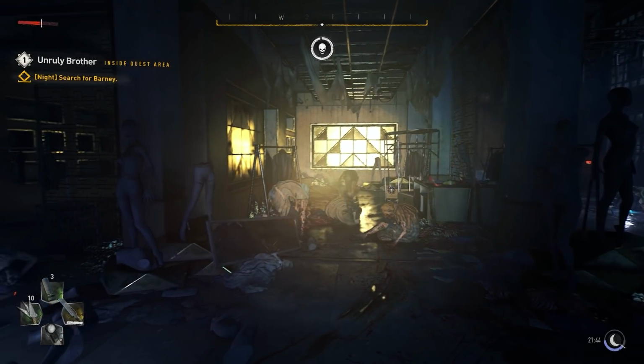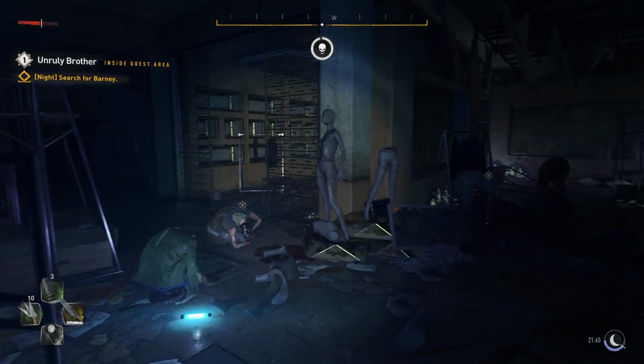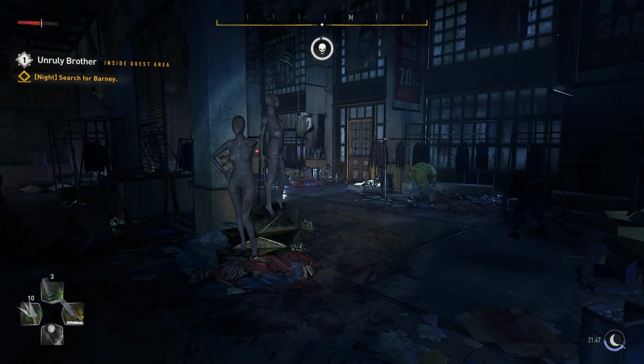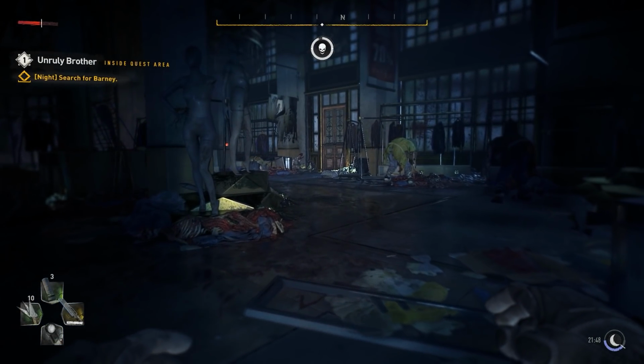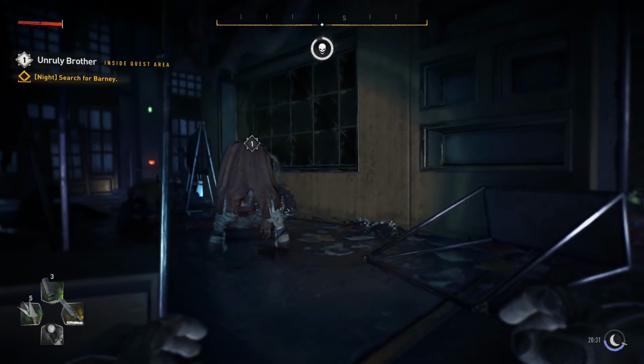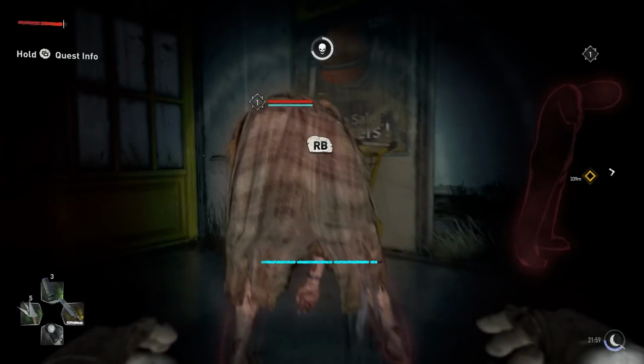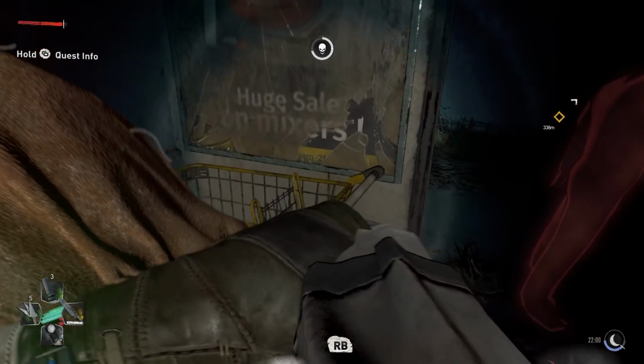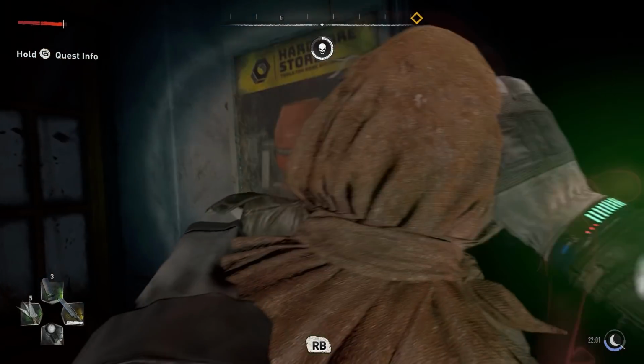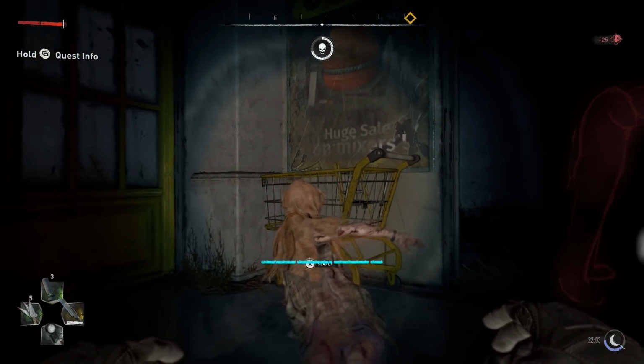Another thing that was really impressive was the improved stealth in Dying Light 2. You can sneak behind enemies, both humans and infected, and take them down. So you have options on how you want to approach a situation. You can do it the silent way, or you can do it my favorite way, which is running like an idiot without knowing what to do. So basically, it's like Hitman, Far Cry, or any other stealth game.